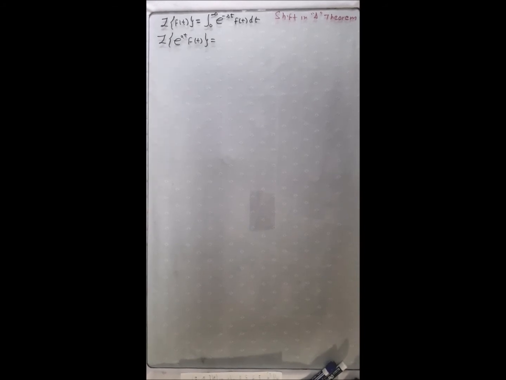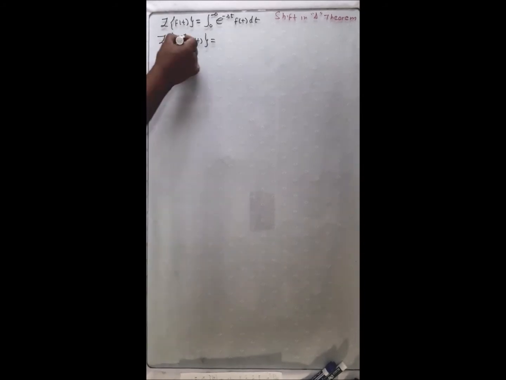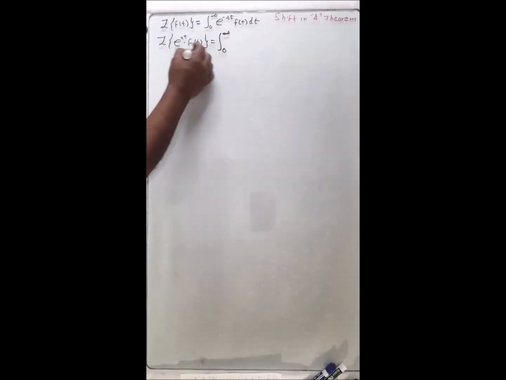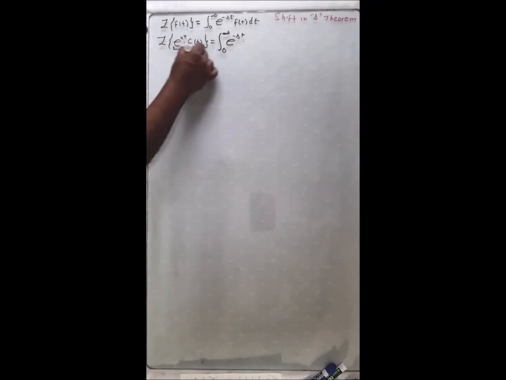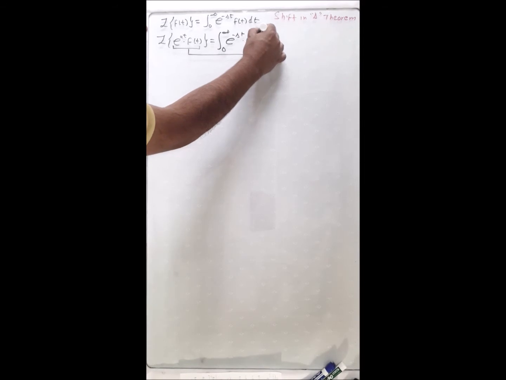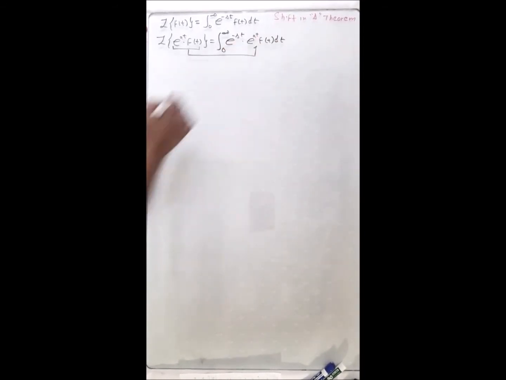Now, what will happen if we are trying to do the Laplace transform of f of t times the exponential of at? What will happen? Okay, so by definition, this will be the integral from 0 to infinity of exponential of minus st times, whatever you have here goes here, so it's going to be the exponential of at, f of t, differential of t.